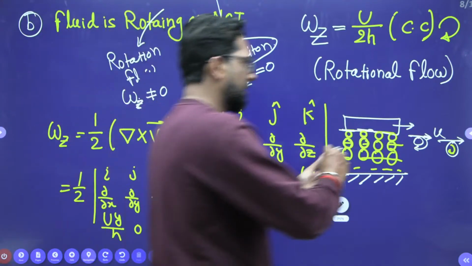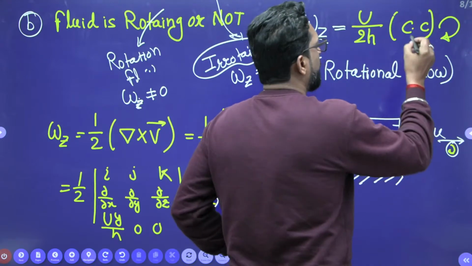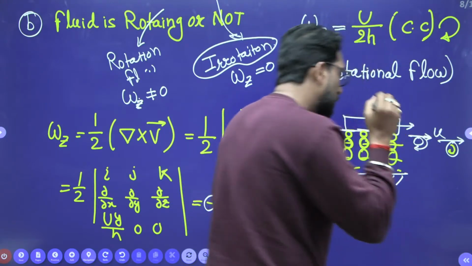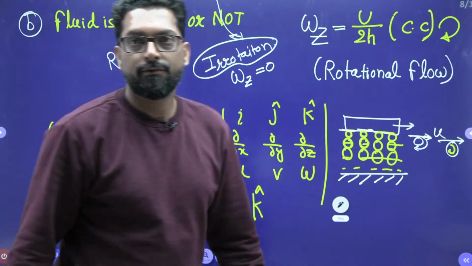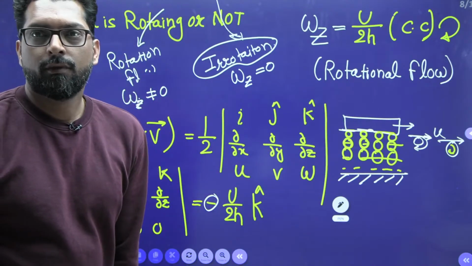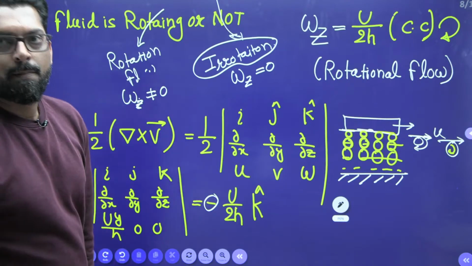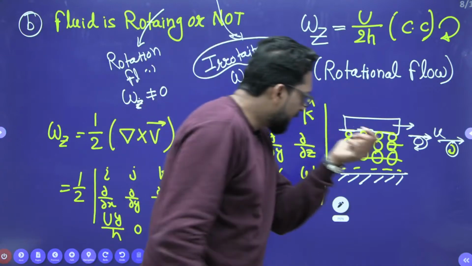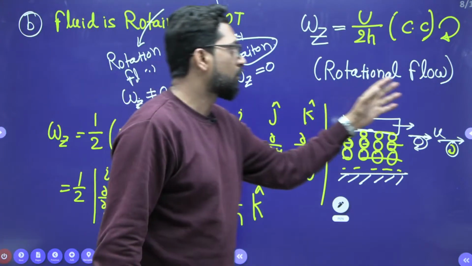And this is in this direction. So the rotational omega z component is into the board. What is the direction? Into the board. Thank you, Bhavya. So it is into the board. This is your omega z. That means it is a rotational flow.